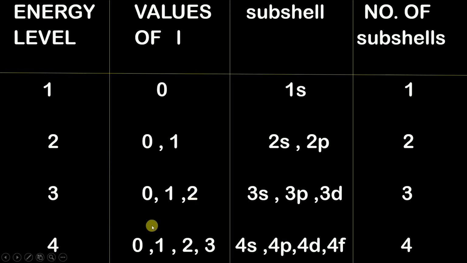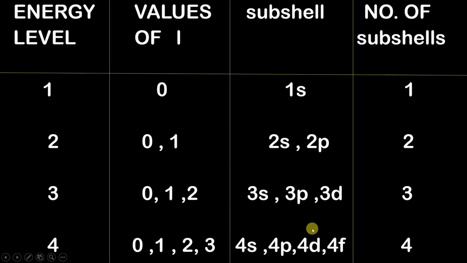Now as we all know, 0 corresponds to the s subshell, 1 to the p subshell, 2 corresponds to the d subshell, and here a new subshell is added, that 3 corresponds to the f subshell. And since these s, p, d, f are all present in the fourth energy level, I have written them as 4s, 4p, 4d and 4f. And the number of subshells present in the fourth energy level is nothing but 4: 1, 2, 3, 4.